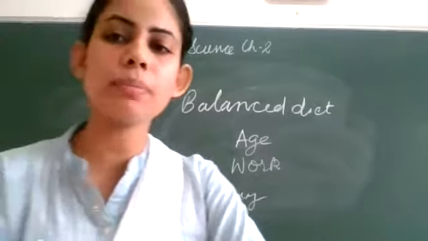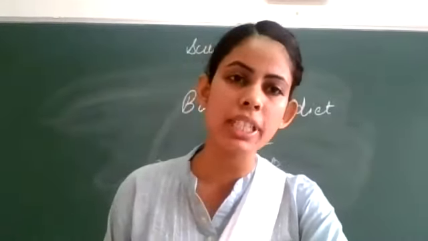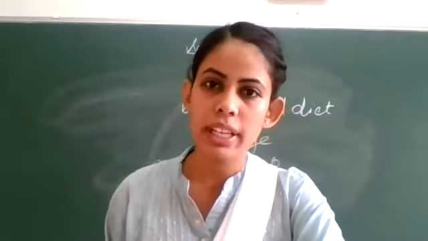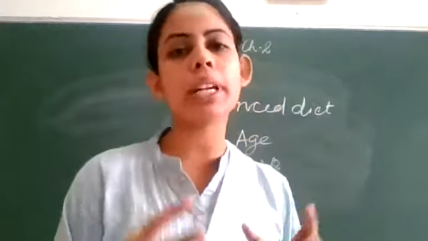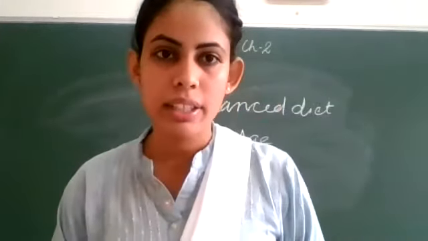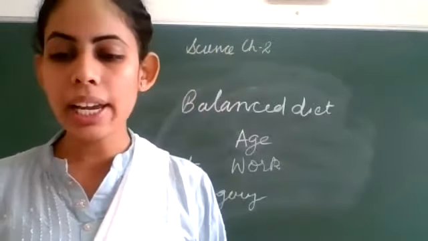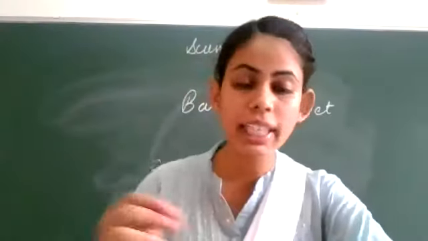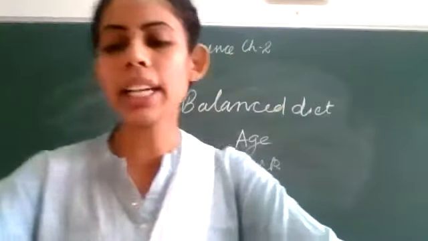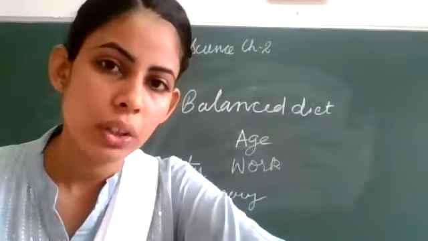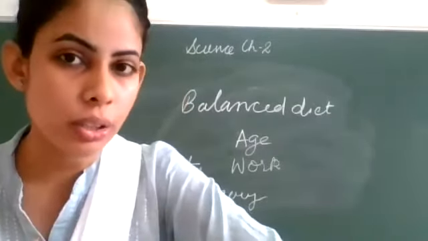Okay, so if someone wants to get a balanced diet, it is not that much expensive. Clear? One can take a proper balanced diet by including simple food and vegetables. There is no need to spend more money. Okay, and eating the right kind of food is not enough. You have to prepare the food in a proper manner also.